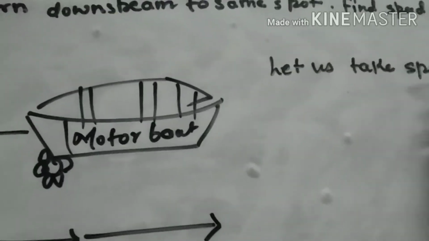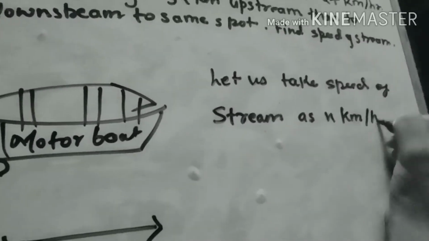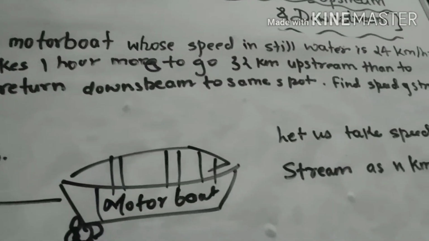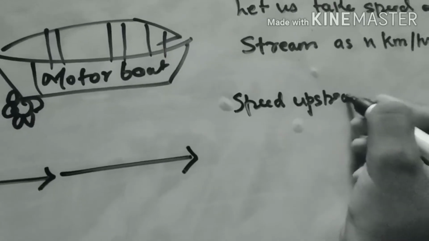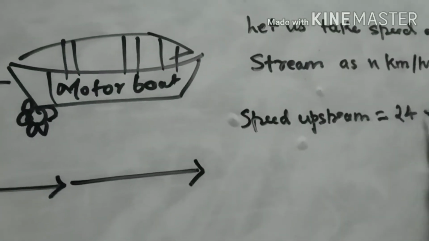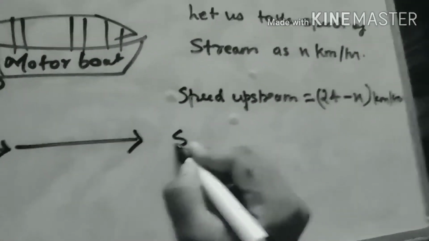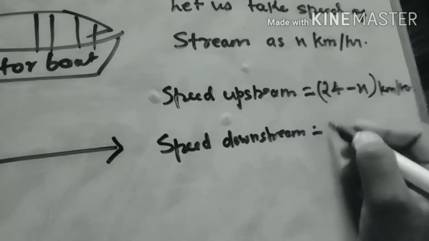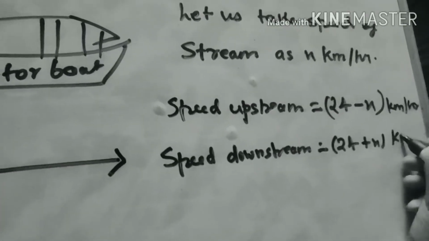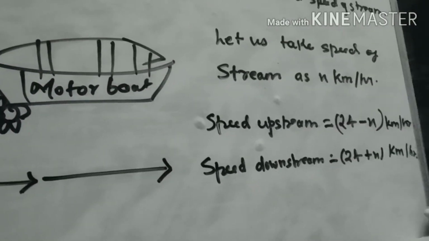So let us take the speed of stream as x kilometers per hour, and we have been given the speed of still water of the motorboat. As we have derived, speed upstream will be 24 minus x kilometers per hour because it is going against. Speed downstream will be 24 plus x kilometers per hour.